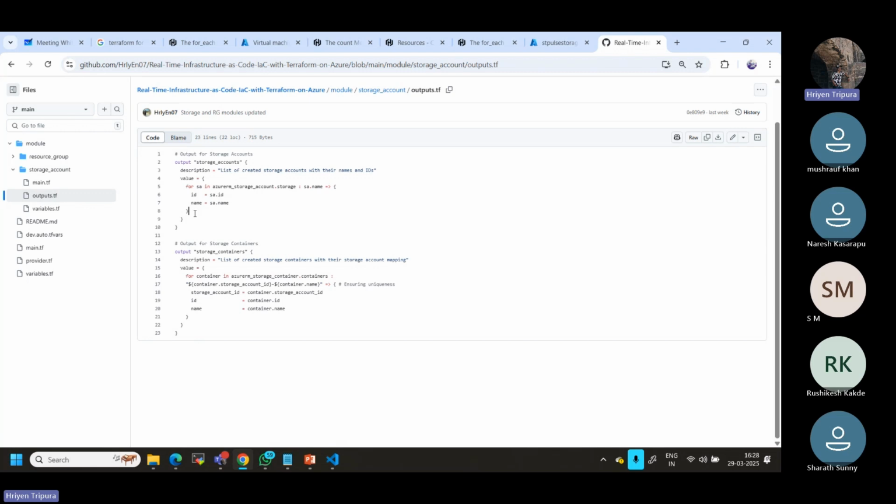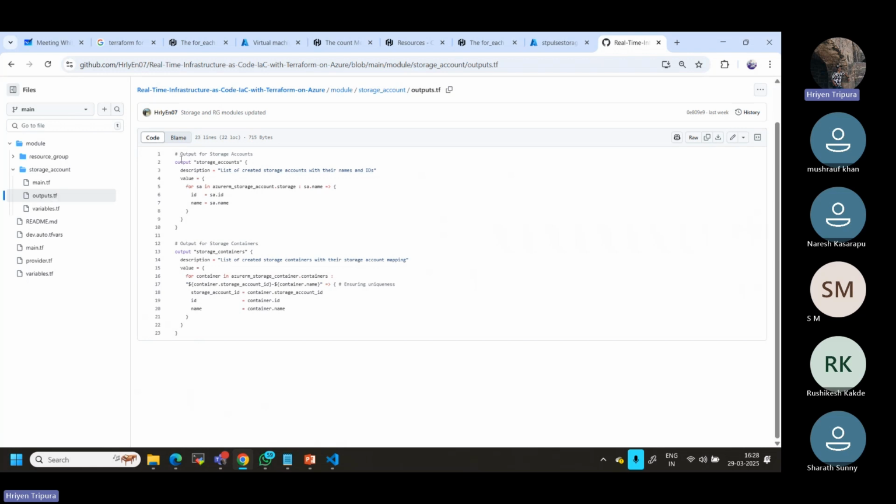Let's say the same module you want to use for some other locations, or in different locations, or the project or anything. So without having a project output, you cannot use it as a module. Whenever you use it as a module, you have to use the output also. That output is nothing but it extracts your information, such as your ID.